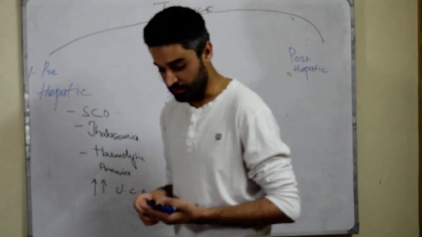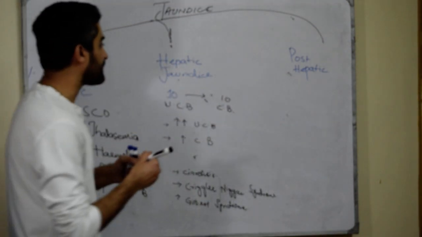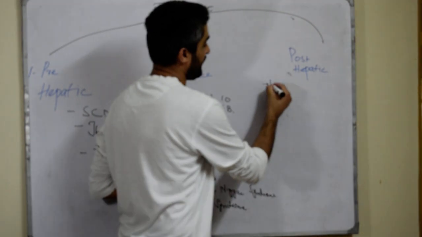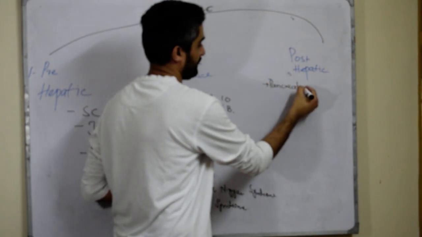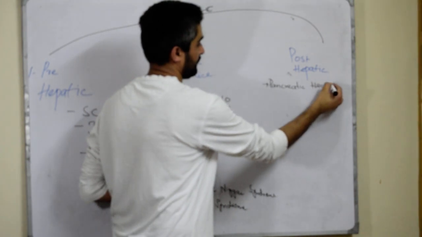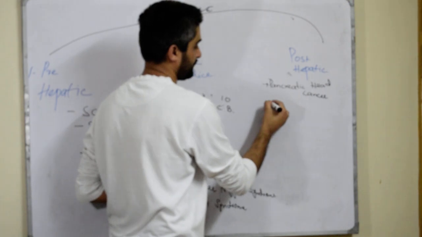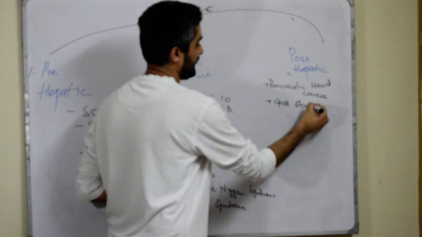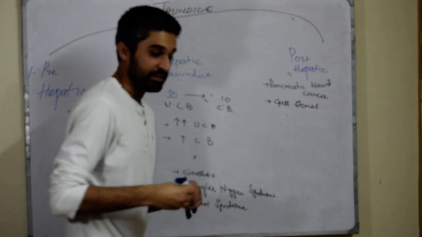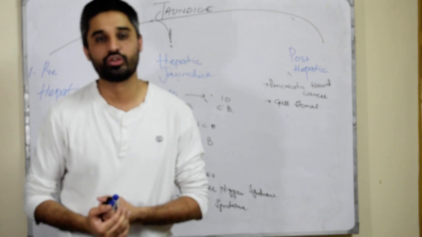Now talking about post-hepatic jaundice. The causes of post-hepatic jaundice are pancreatic head cancer, or gallstones, or any other pathology. Conjugation takes place inside the liver with the help of glucuronyl transferase.